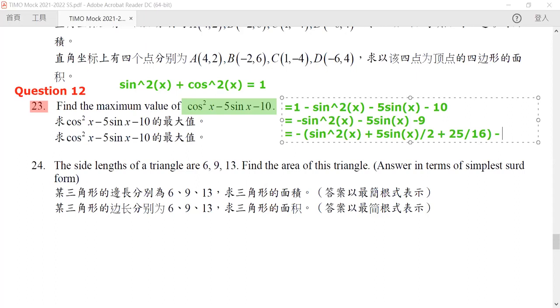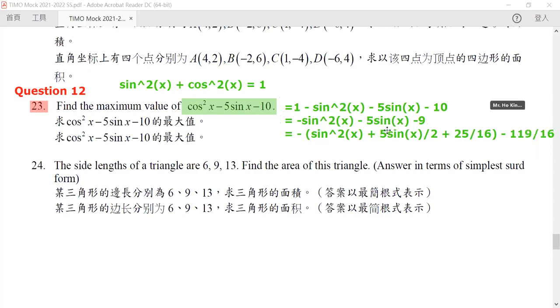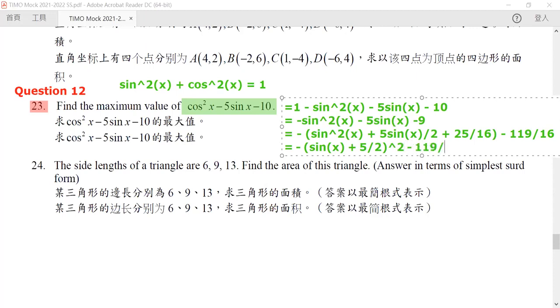So it would be equal to 119 over 16. Okay, it will be 119 over 16. Now after this, we will rewrite the whole equation as the following function. So it will be equal to negative of sine x plus 5 over 2 and the whole thing squared, minus 119 over 16.